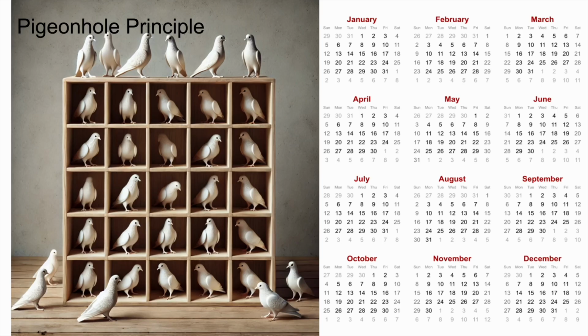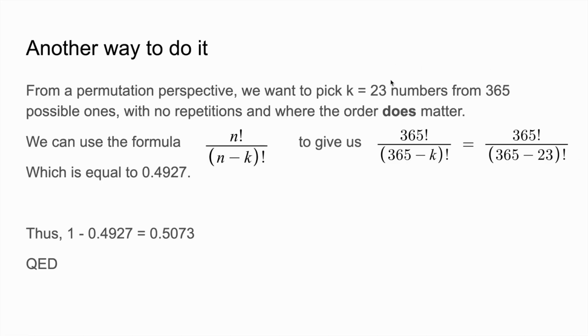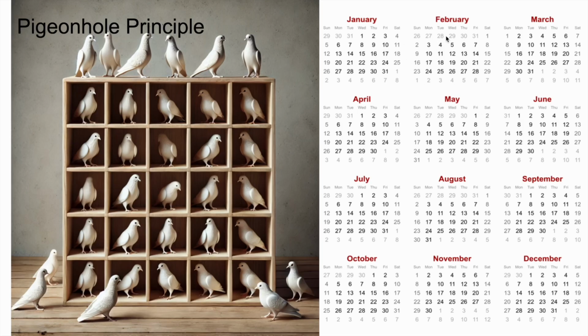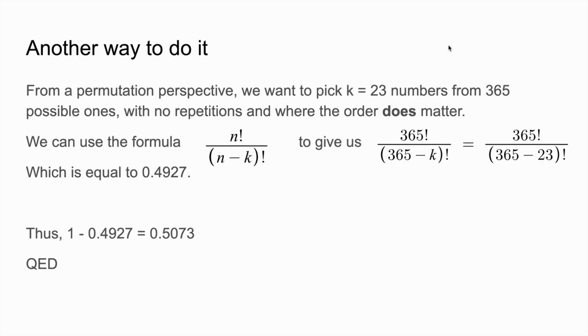We go back to our calendar. You can have, for example, January 1st, you can have May the 1st, you can have June the 3rd, but then afterwards these spots start filling up, and eventually after 23 people there will be 23 days already occupied, and we want to see how many possible ways we can pick 23 days from 365, and this is done with no repetitions, and